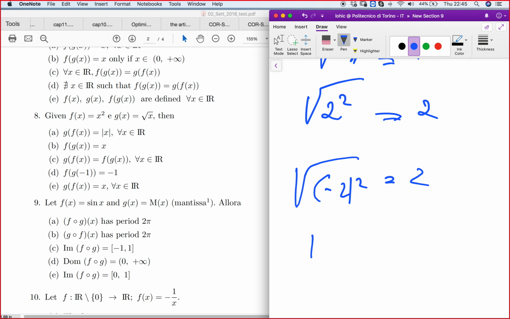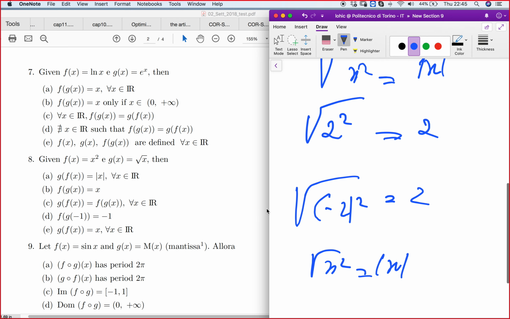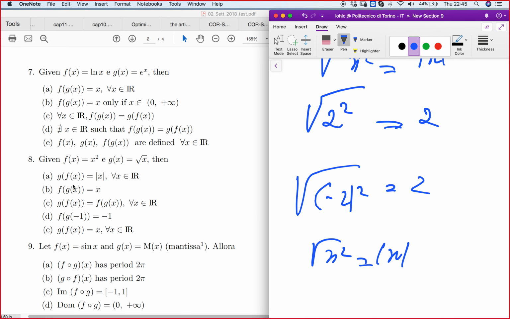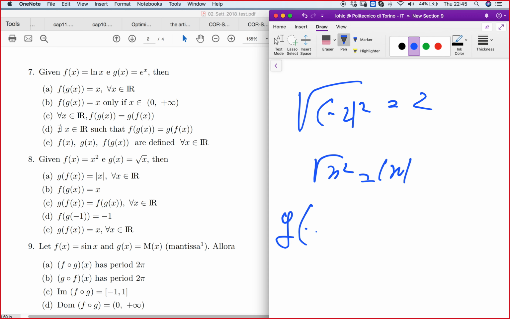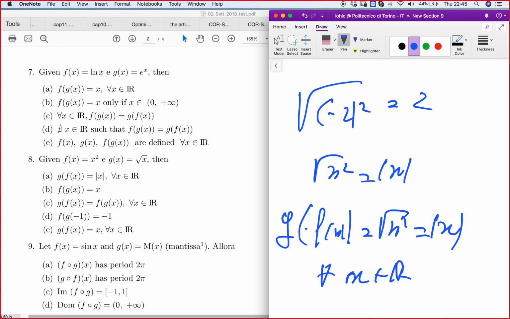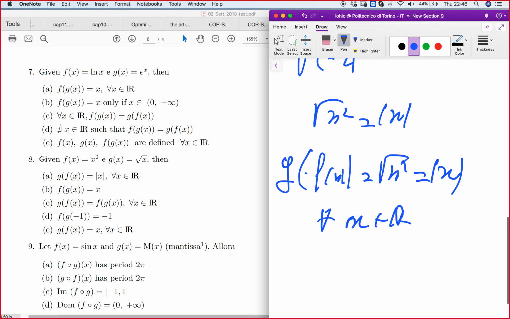That's why we say root of x squared is the absolute value of x. So I repeat, g of f of x was root of x squared, which we saw equals the absolute value of x, and this holds for all x belonging to R, because there is no restriction on it.